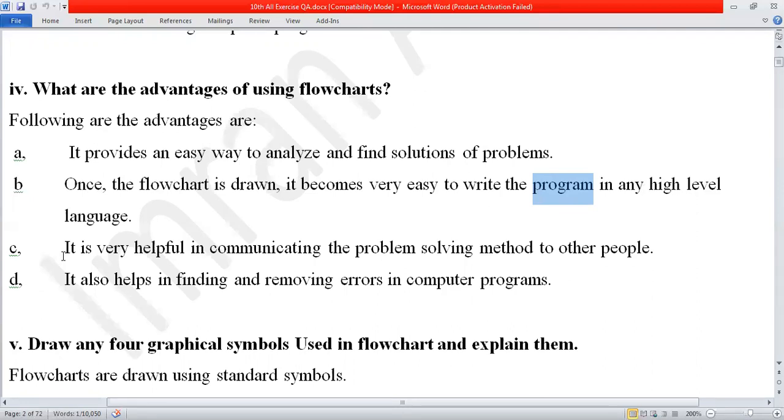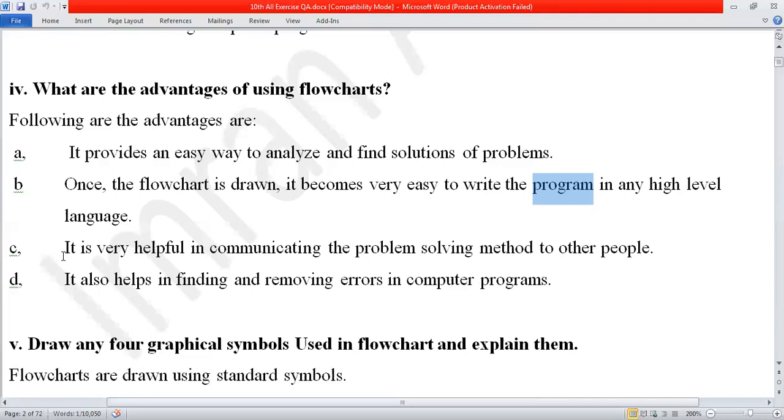A layman person, meaning one who doesn't know anything about the computer or programming language, can understand your program. So flowchart is helpful in communicating the problem solving method to other people.